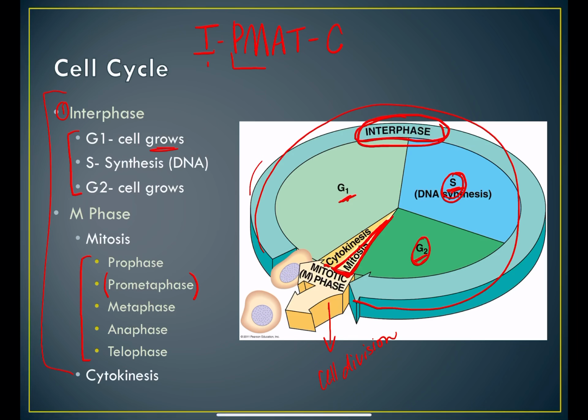The PMAT is what really makes up mitosis, which sometimes you will see referenced as the M phase. Not often. Usually it's just referred to as mitosis, okay? But PMAT is mitosis. That stands for prophase, metaphase, anaphase, and telophase, okay? And then the C is the last part, which is cytokinesis, okay? And at the end of cytokinesis, that's when you have your 2 new cells that have formed.